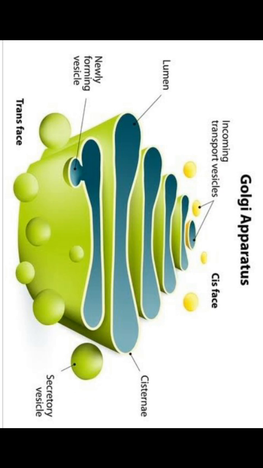The cis face is also called the forming face, connected to the rough endoplasmic reticulum, RER, and the vesicles come into the lumen, the free space of the cisternae. Understand? Again, in the lumen, what may happen? Newly formed vesicles are released or secreted into the cytoplasm. You can see in this diagram, on the right side one vesicle is emerging out of the lumen. From which face? The trans face, which is also called the maturing face. Understand?